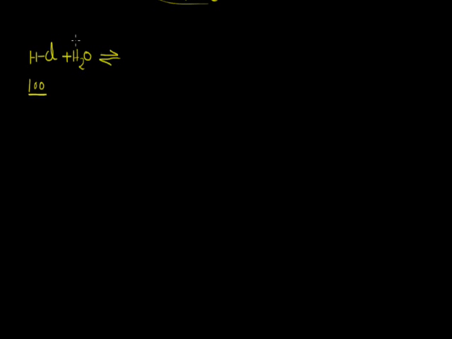When dissolved in water, the HCl ionizes into ions with the help of H2O. Or we can say that H2O ionizes this HCl molecule. It gives Cl negative ion, and the H plus combines with H2O and gives a hydronium ion, H3O plus.